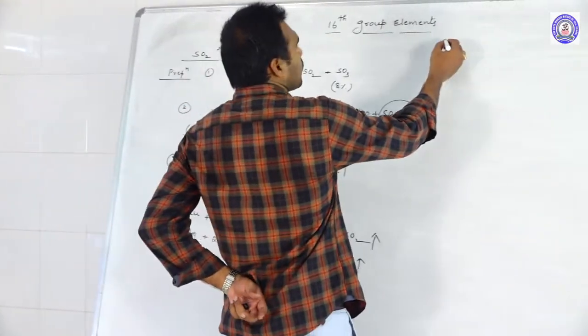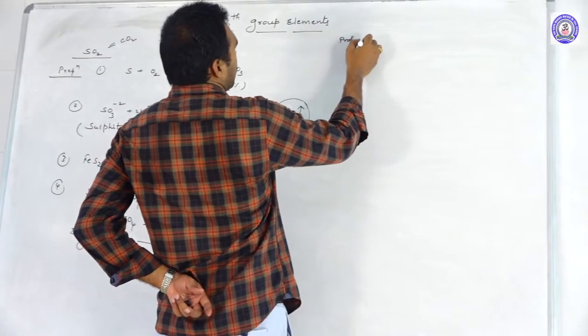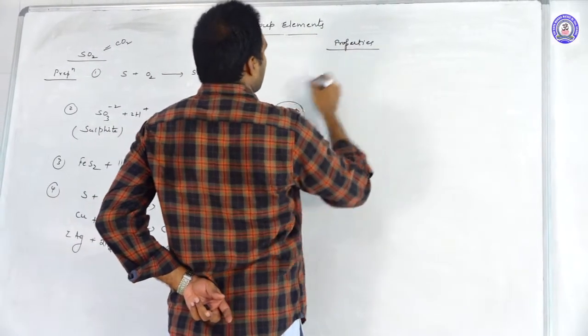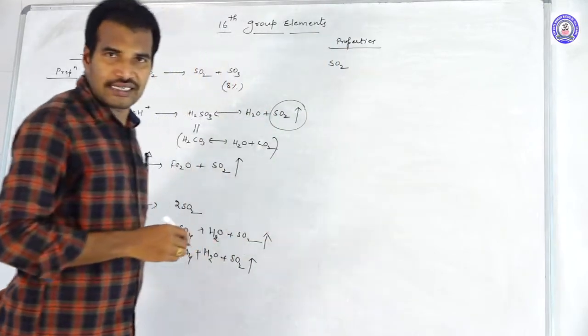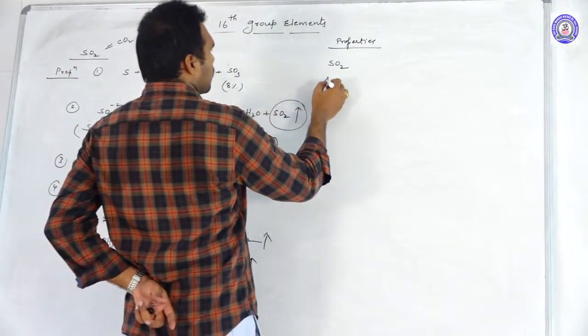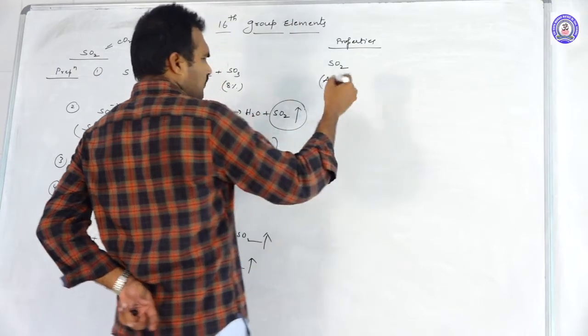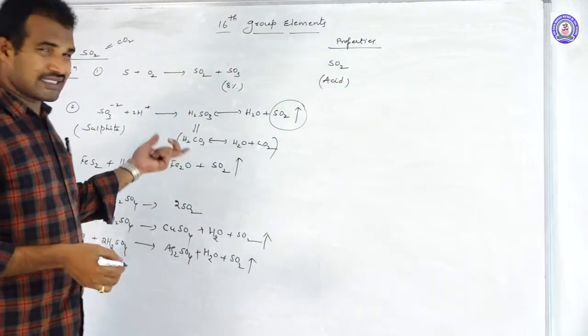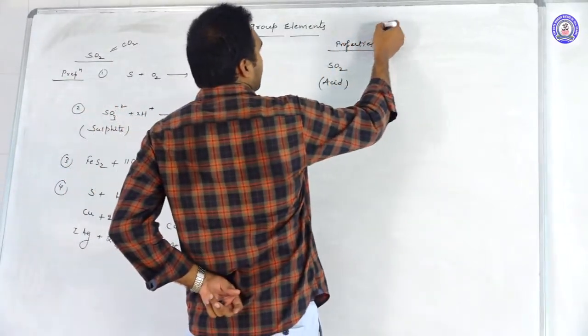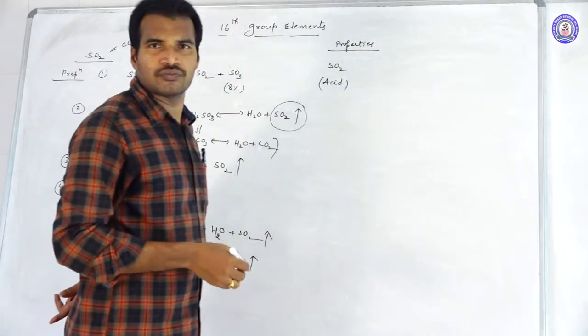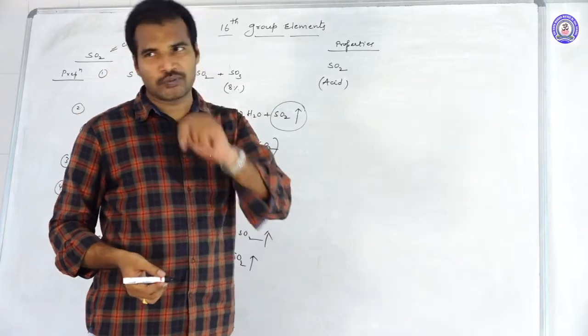Then we move to the properties of sulfur dioxide. Sulfur dioxide usually reacts as an acid, as we know, like CO2. CO2 is also an acid, right? When CO2 reacts with sodium hydroxide, we get 2 types of salts.